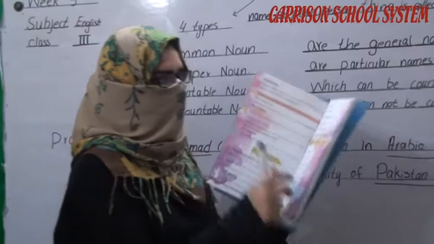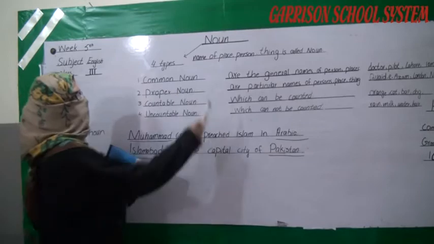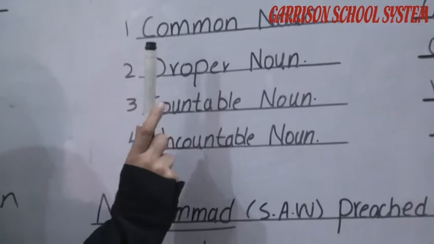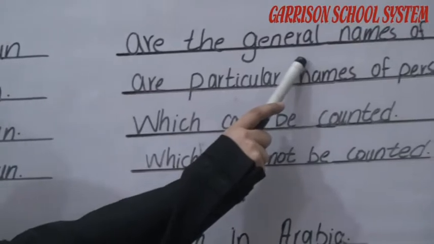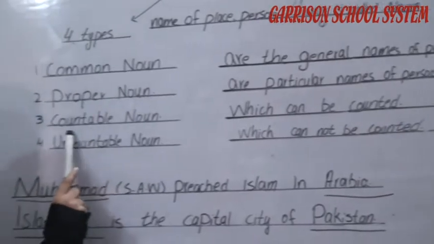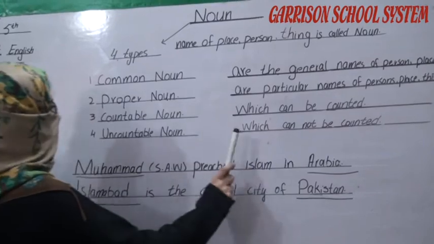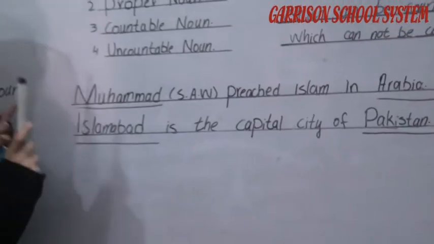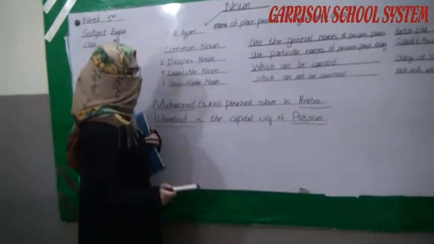Now, review time. We read in the whole chapter about the noun. Noun, the name of a place, person or thing is called noun. There are four types: common noun, proper noun, countable noun, uncountable noun. Common nouns are the general names. Proper nouns are the particular names. Countable nouns are which can be counted. Uncountable which cannot be counted. Exercise, circle the proper noun. Muhammad sallallahu alaihi wasallam is the complete name, a proper noun, and Saudi Arabia. So that's why we have to read this.